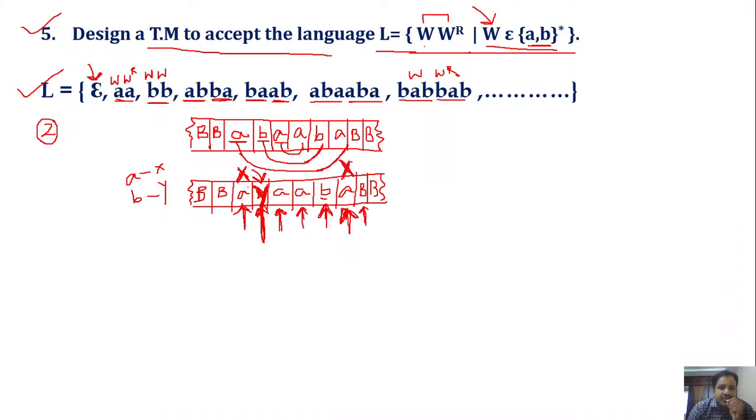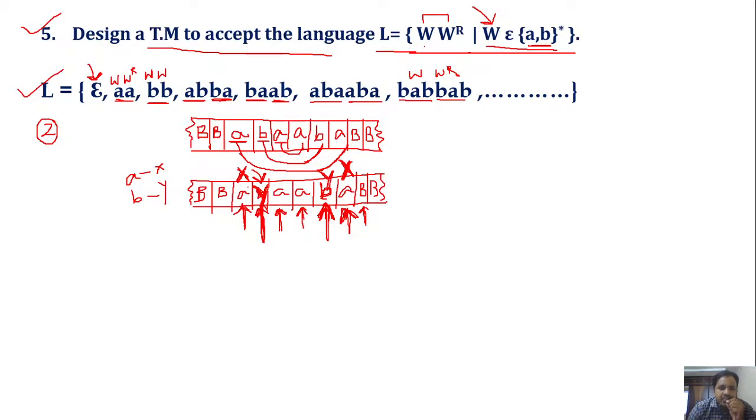The moment we get either x or y or blank, we have to immediately move the head towards left so that it will give the last symbol, b. This b will be marked as y. After marking this b with y, move the head towards left until we get either x or y.